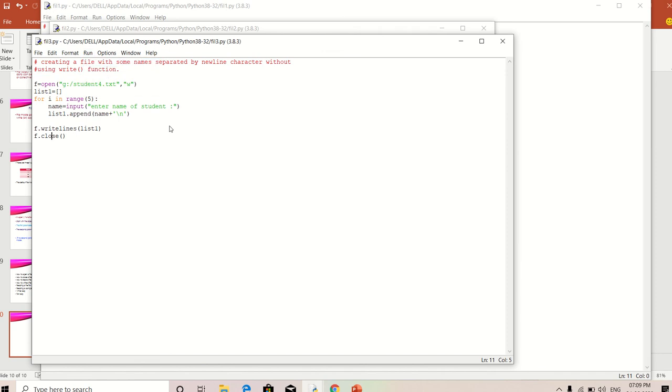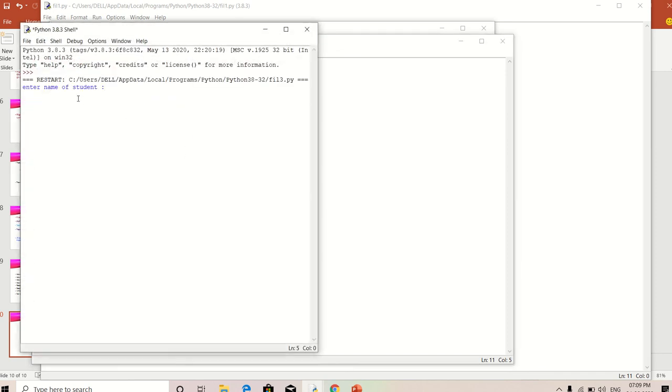Next I'm going to run this module, and then again I'm going to give the names: star, sun, and then I'm going to give another name, any name we can give. So the file will be created, there is no error.